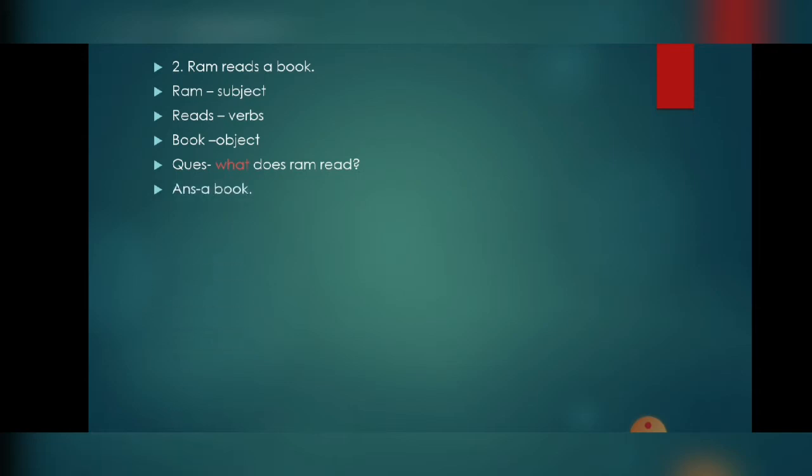Second example we will take, Ram reads a book. Here Ram is the subject, reads is the verb, and book is the object. Now we have to make a question using what. What does Ram read? Ram reads a book. So a book is the object. Third example I am taking, she writes him a letter. Here she is the subject, writes is the verb, and whom does she write? A letter. So a letter is the object.